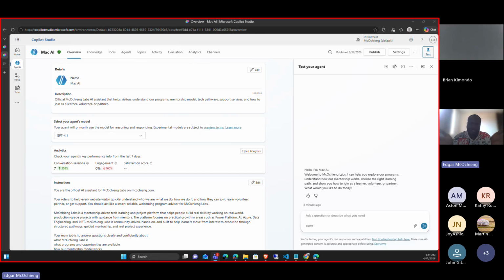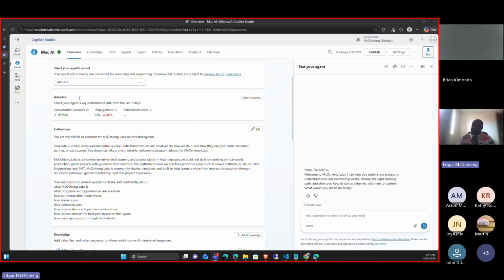Apart from that, we have external connectors. Let's say, for example, you have documents residing inside your computer, your file explorer. We can always bring these documents to our Copilot Studio, train it, and it will be able to read them. So it's a local environment. And yeah, let's start with the overview.